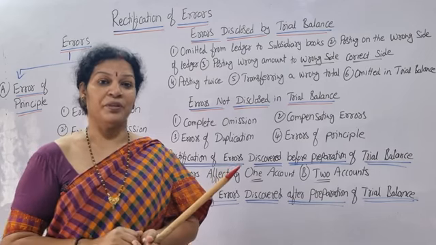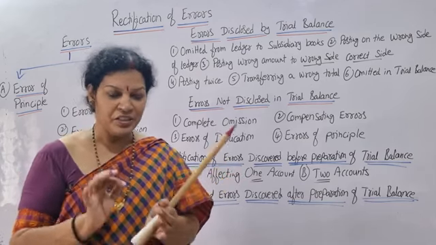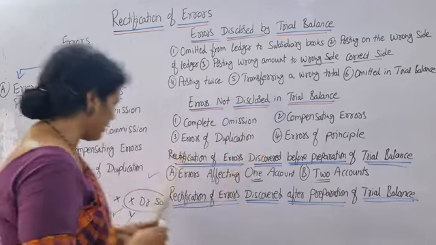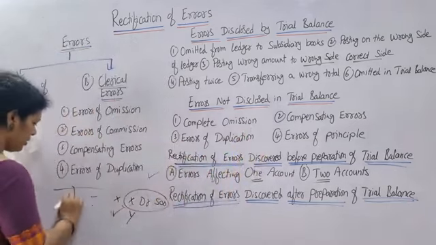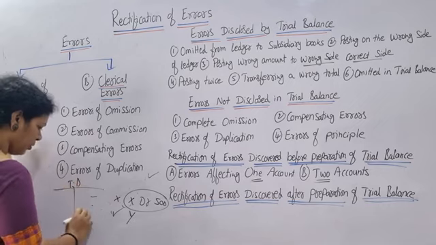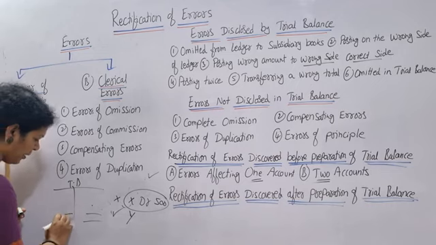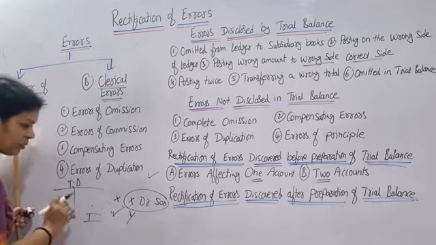So for those kinds of transactions, what to do? In the initial stage, the trial balance at any cost has to be tallied. So we prepare the trial balance like this. Trial balance, both the sides should be the same. Here you got 1 lakh, and here also it must be 1 lakh only.